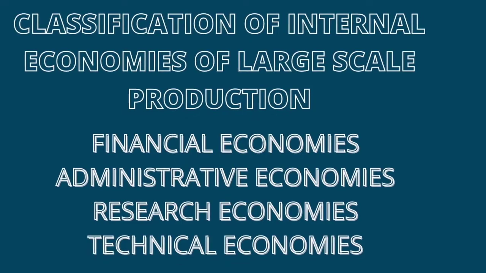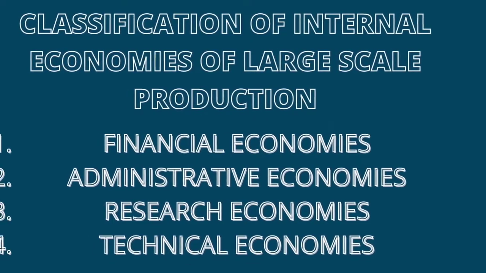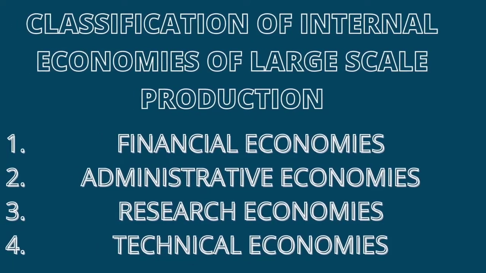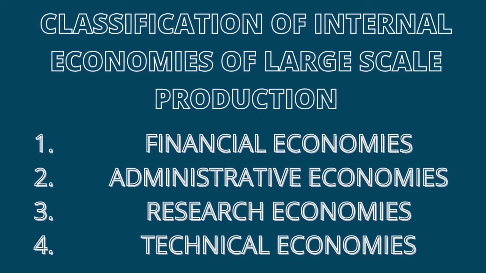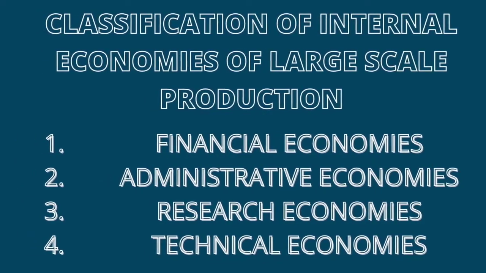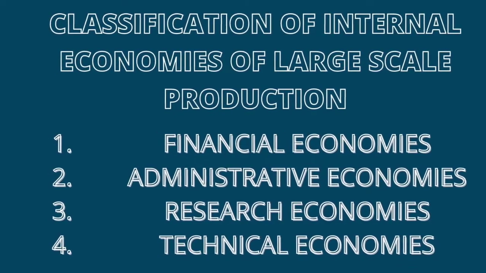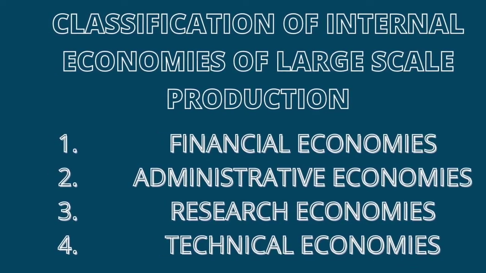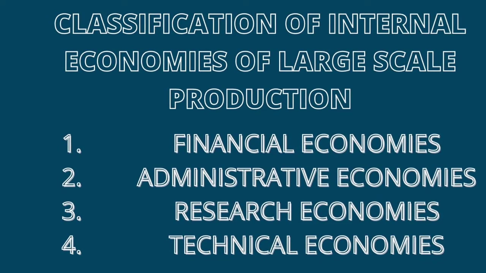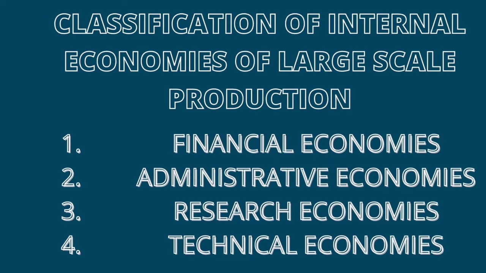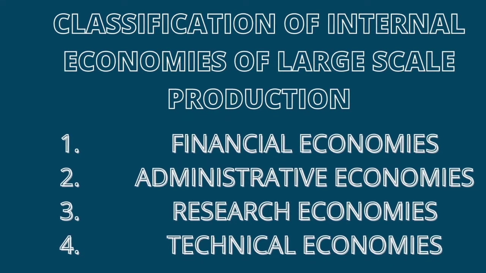Then we have classification of internal economies of large-scale production. 1. Financial economies. A large business or a firm can easily raise funds from banks or other sources to purchase raw materials in bulk at cheaper rates. 2. Administrative economies. As a result of sound financial base, a large business firm is capable of employing experts to manage the business. 3. Research economies.